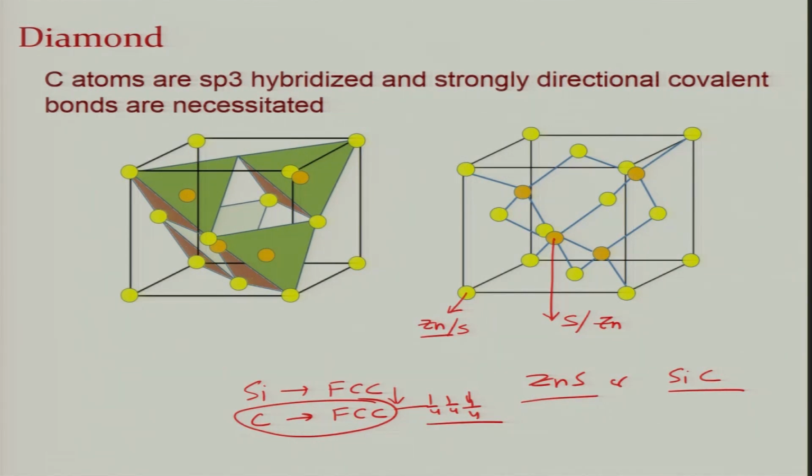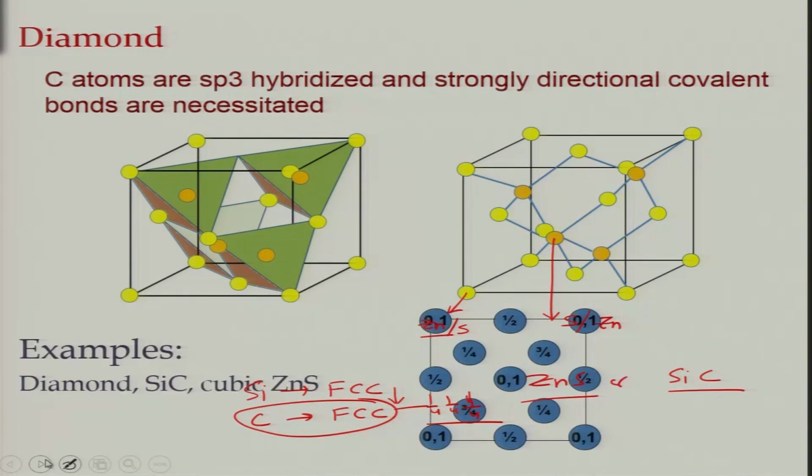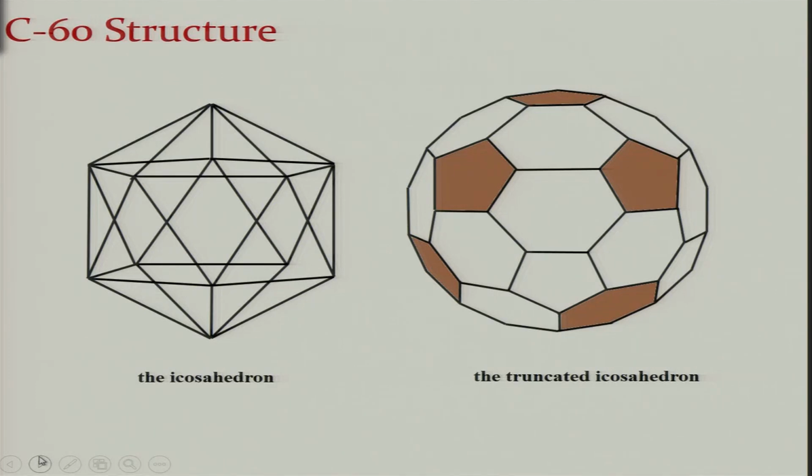So these are the covalently bonded forms of carbon, and one final one is the C60 structure, which is basically a truncated icosahedron. An icosahedron is a polyhedron drawn here, and C60 is what you get if you truncate the corners. Some of the corners have 5-fold rotation, other corners have 6-fold rotation, so you will see an arrangement of pentagons and hexagons. It's like a buckyball, a football shaped structure. This is the C60 structure.